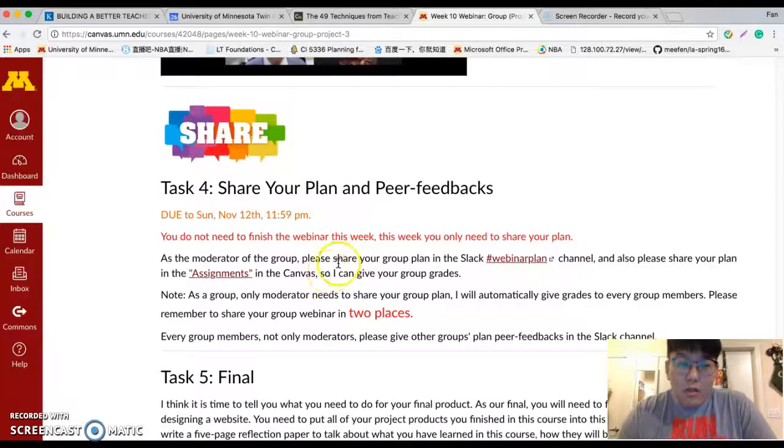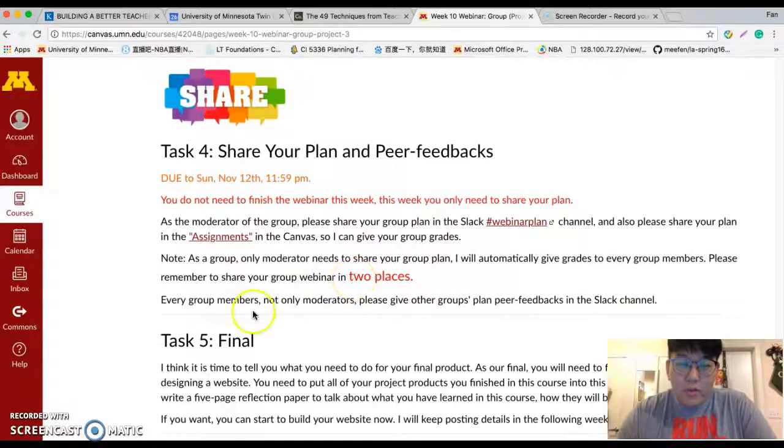The next thing is to share your plan and give peer feedback. Only the moderator needs to share the plan. You need to share the plan in the webinar plan channel and also in the assignments. Remember that you need to share it in two places, so I can give you grades in the assignment and you can give peer feedback in the Slack channel. All the group members need to give feedback.